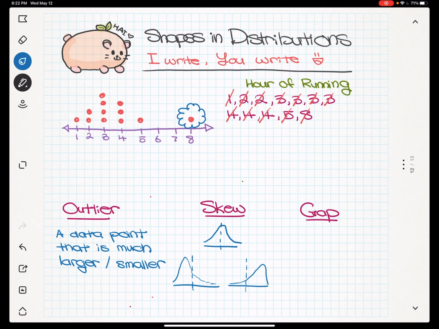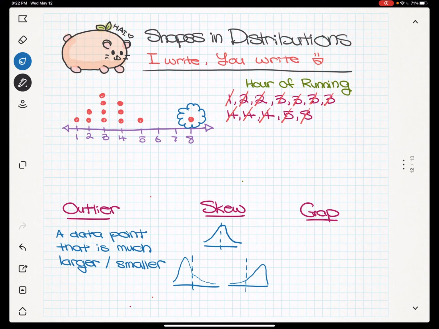So in our example with Mango, we see that our data over here is skewed, right? It's skewed to the right because most of the data points are on the left, and all the weird numbers, the number that probably doesn't belong, is on the right. So this whole data set is skewed to the right. Okay?